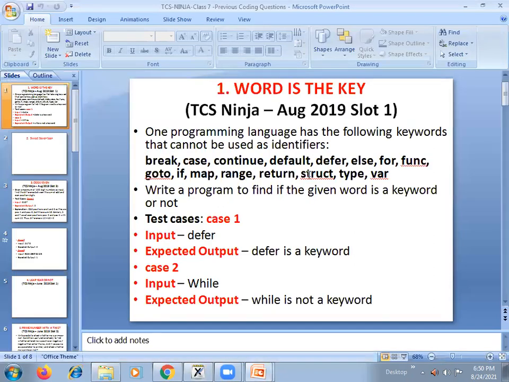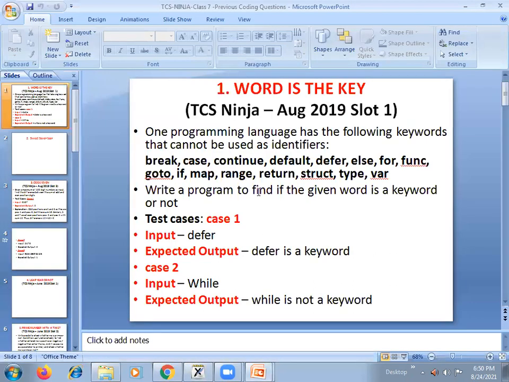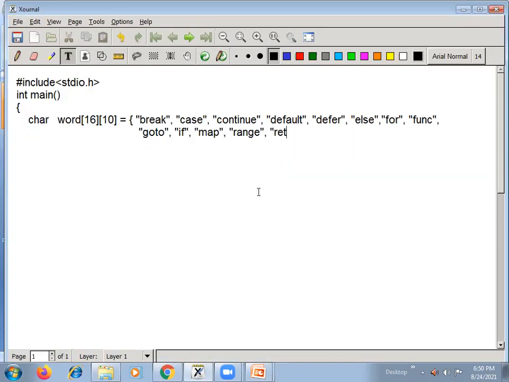Then return, struct, type. Here we got single quotes, we should include them in double quotes. So return, then struct, then type, comma, var. Then close this and end it with a semicolon.